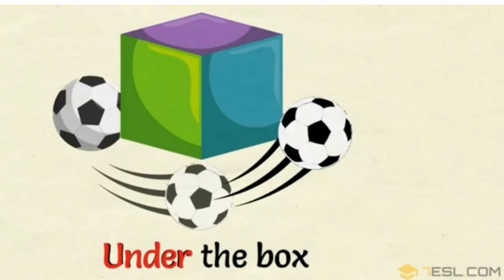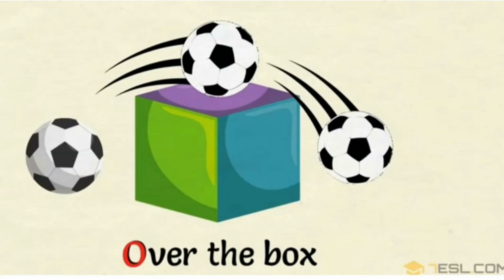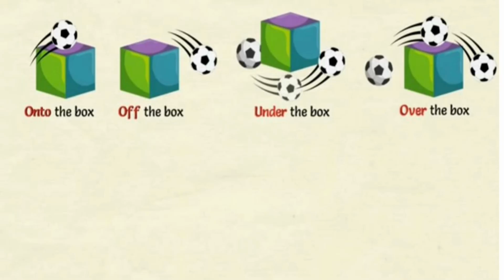And now, while going round from down, it is considered as under the box. Next, here over the box, passing the box from one side to another side, it is considered as over the box. See the slight difference between the usage of onto, off, under, over through these pictures.